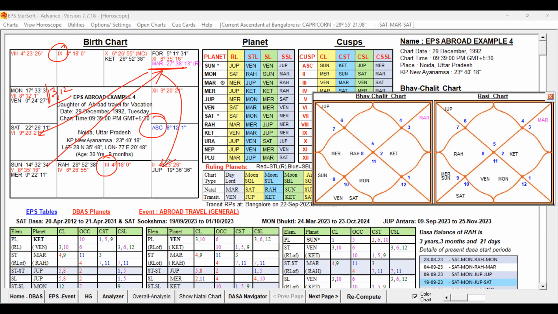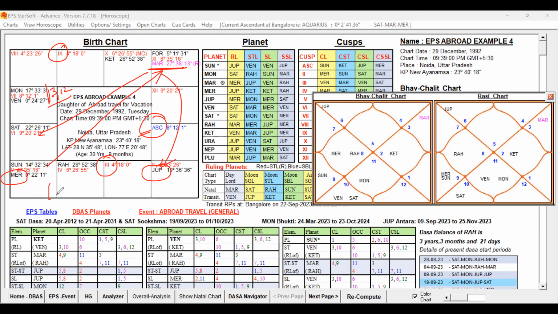You can see Jupiter in the sign of Mercury and Mercury in the sign of Jupiter. So Mercury and Jupiter are in sign exchange, and Mercury is conjoined with the Sun, the Lagna lord. Lagna lord is conjoined with Venus, that is the second lord and 11th lord. This is occupying the 5th house, aspected by Mars.